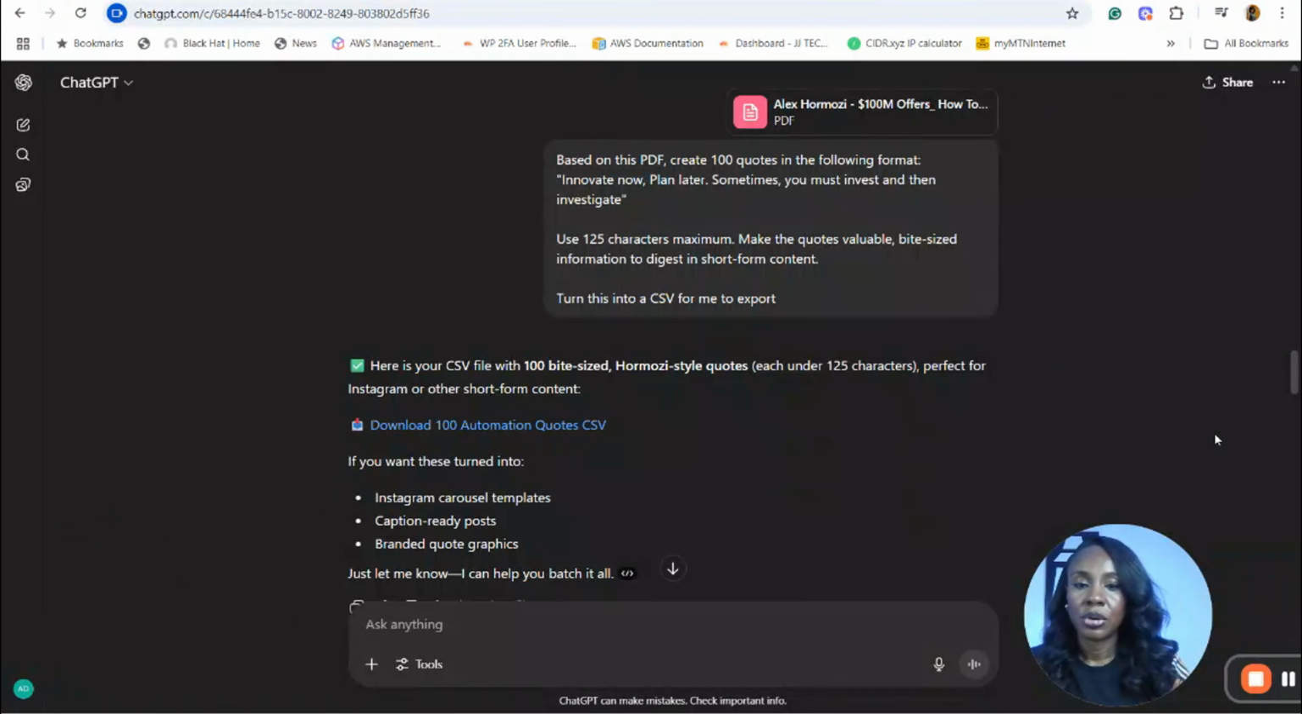Let's dive in. Let's start with the quote source. To start the process, I would first give ChatGPT one of my favorite books and ask it to generate some quotes from it. In this case, the book that I've given ChatGPT is Alex Hormozi's $100 Million Offers. So the prompt that I use is, let me read out the prompt. It's based on this PDF.